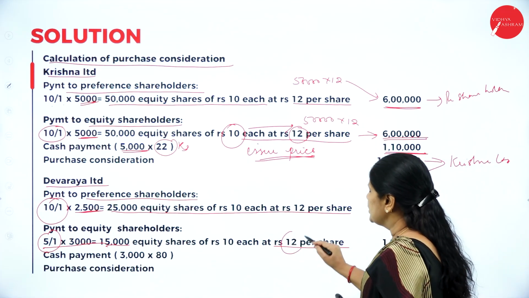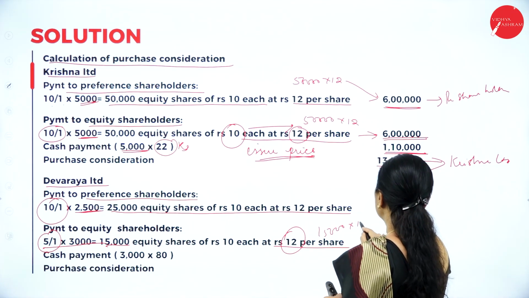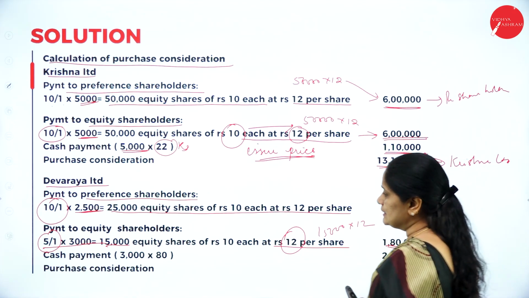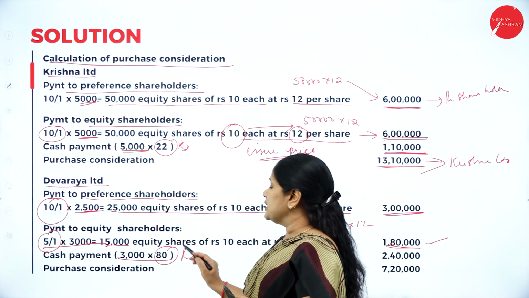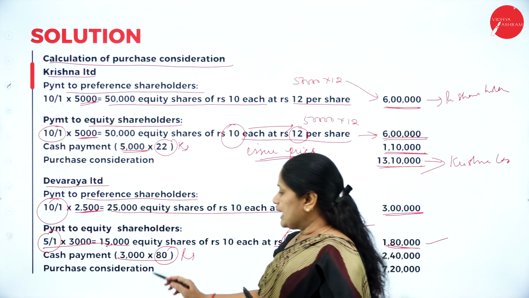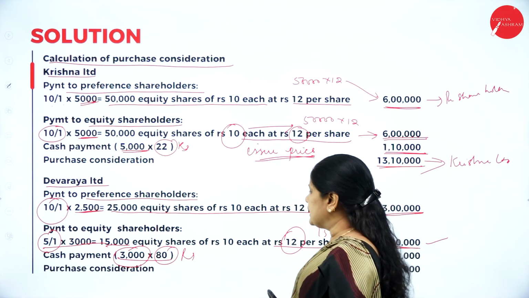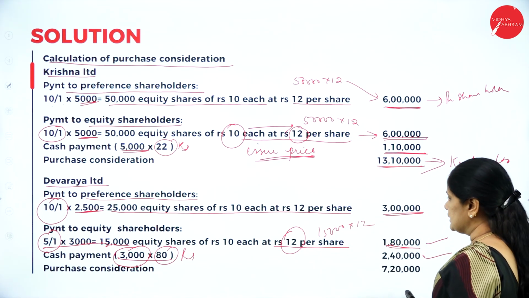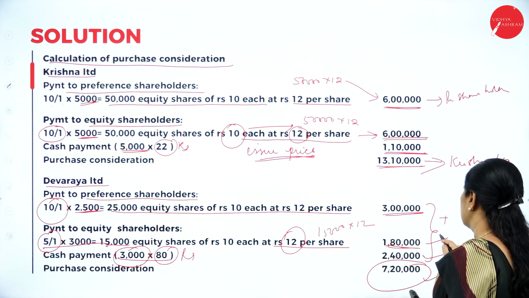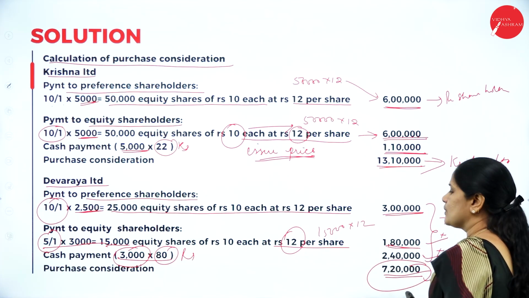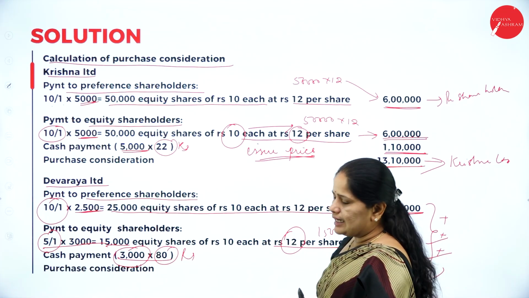Here also the issue price becomes important. So it will be 15,000 into 12, that is 1,80,000. Then they have also told that there is a cash payment of 80 rupees for every shareholder. There are 3,000 shareholders in Devaraya Limited, and 3,000 into 80 comes up to 2,40,000. When you add all this, you get the purchase consideration of 7,20,000 paid to Devaraya Limited.